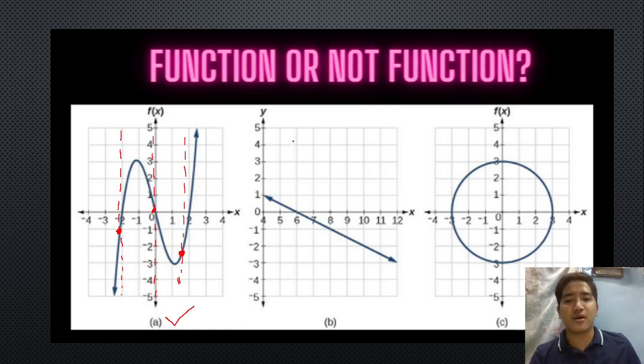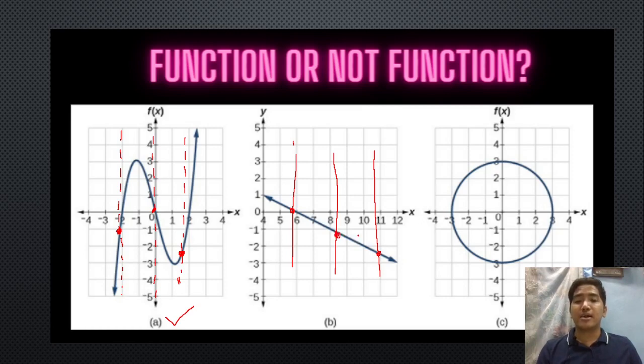Okay, sa letter B, okay, gawa ulit tayo vertical line. Okay, isang beses lang naman siya. Sa dulo, lagyan natin. Ayan, isang beses na naman. Okay, sa gitna sir, baka kasi magdalawa dyan sa gitna eh. Okay, sige. Okay, ayan. So we have, okay, only one lang. Okay, sa kada vertical line test na ginagawa natin, isang beses lang lagi siya tumatama. Okay, so we can say that yung letter B natin is a function.